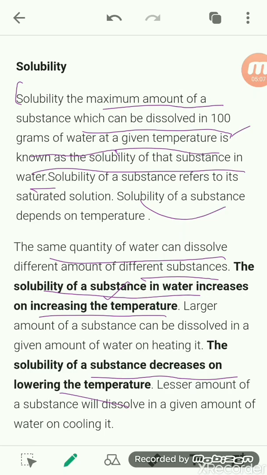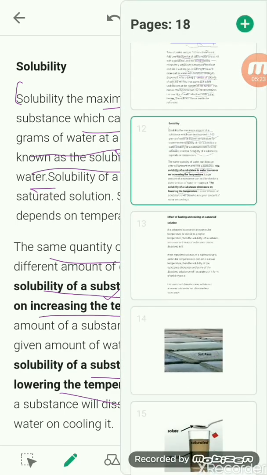So by giving the temperature we are able to increase the solubility of the substance, and while decreasing the temperature the solubility of the substance also decreases. Now see here, if a saturated solution at a particular temperature is heated to a higher temperature, then the solubility increases and more solute can be dissolved in it.